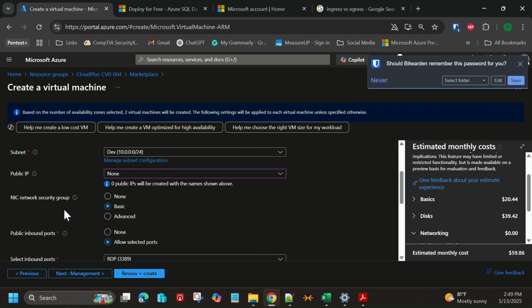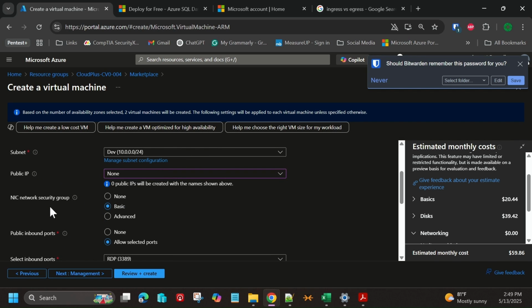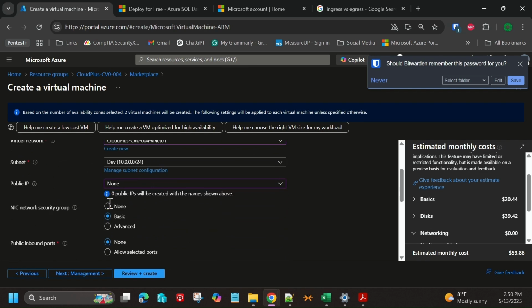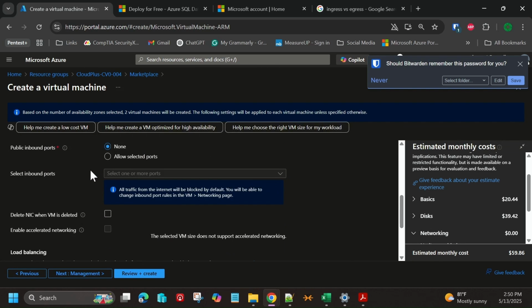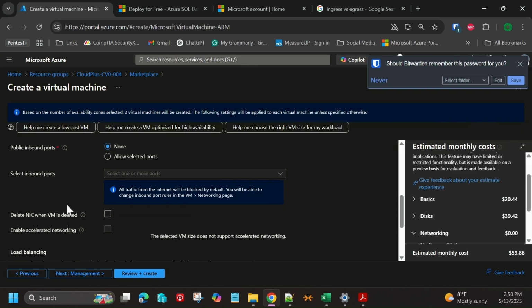There's also a network security group, which allows a moderate amount of IP traffic filtering. Again, it doesn't really replace a basic firewall, but it gives you a moderate amount of traffic filtering there. We also have inbound ports. Do we want to allow them over a public network? I'm going to say no on this one versus the yes that we said earlier. Remember the port there, 3389, that we used earlier, was just to connect to it through this interface. This is going to close down that public interface. I don't want that to be available to the public.